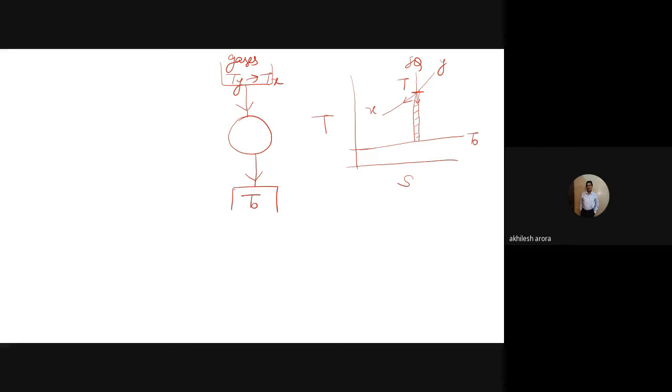It's a sort of Carnot cycle, 1, 2, 3, 4, a very elemental Carnot cycle. If it is a Carnot cycle, then it is operating between two temperatures: the upper side is temperature T, and the lower side is temperature T naught.